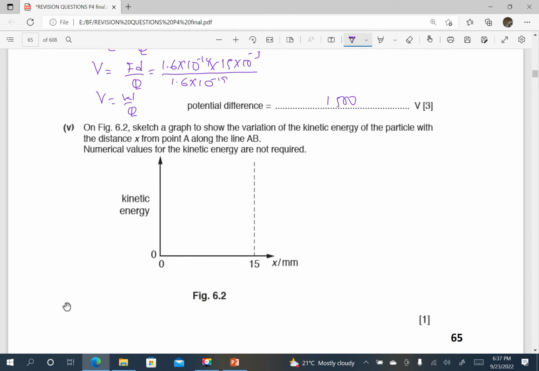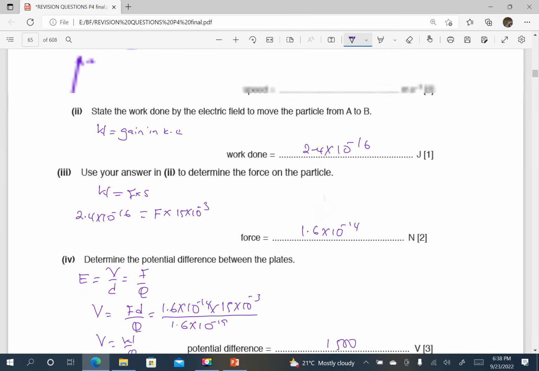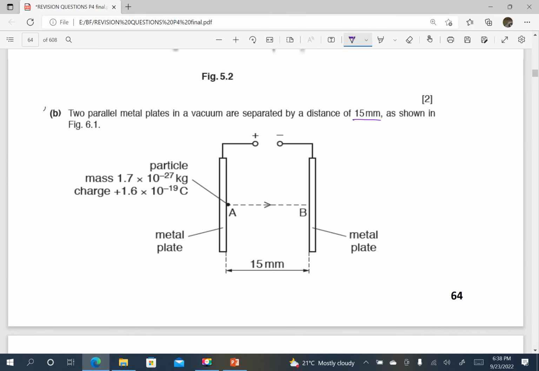On the figure, sketch a graph to show the variation of kinetic energy of the particle with distance x from point A along the line AB. Numerical values are not required. So we want kinetic energy of the particle from point A along the line AB. It starts from rest at A, so it means initial speed is 0. Initial kinetic energy is